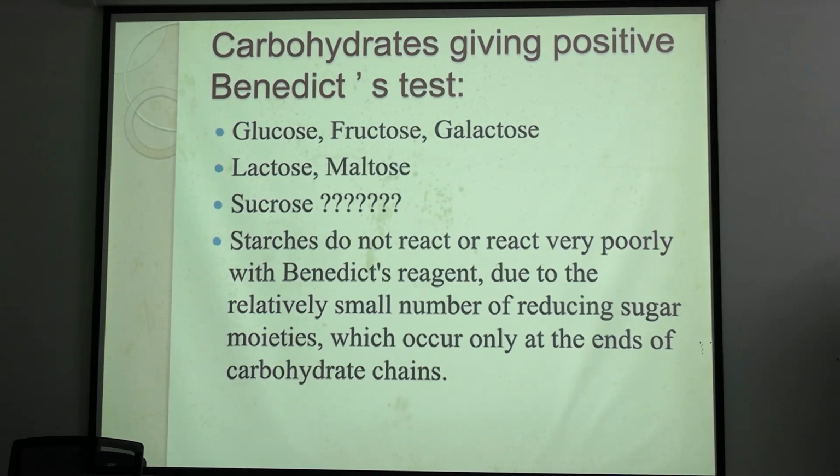Which doesn't give positive? Sucrose. Why? Because the aldehyde from glucose and the keto from fructose both form a glycosidic bond to make the sucrose. But if sucrose is hydrolyzed, it will form one glucose and one fructose, and then it will give positive Benedict.